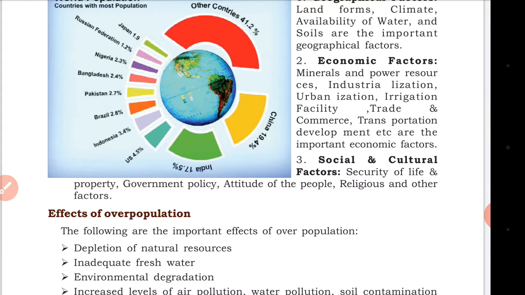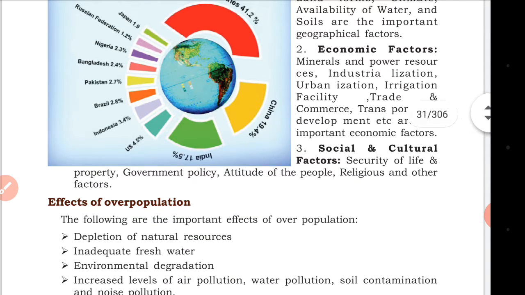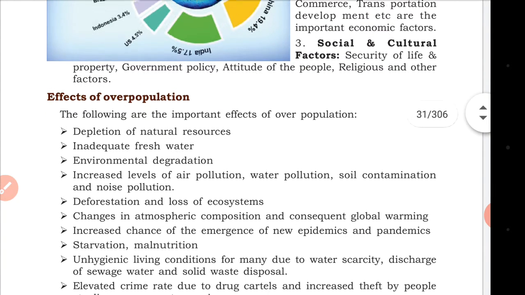Economic factors like irrigation, trading, commerce, transportation, mineral availability, power utilization, and whether electricity is good and how reliable the power supply is. Electricity influences the economic factors. Social and cultural factors: how are the government policies, what is the attitude of people towards the government and the nation, how much security the country provides to them, are the people religious, is it Muslim dominated or Hindu dominated, what type of culture it has. All these factors influence the social and cultural factor.